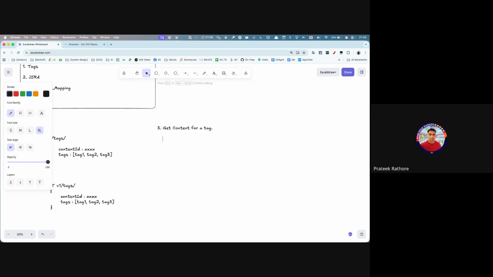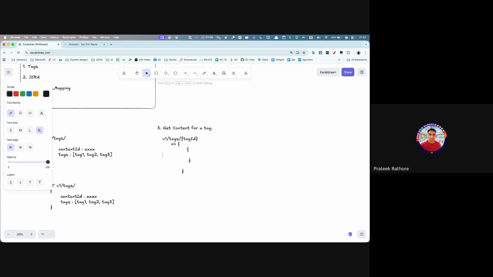So this would be like v1/tags/tag ID, and this would give us a kind of JSON, which will have some nested structure of the contents.